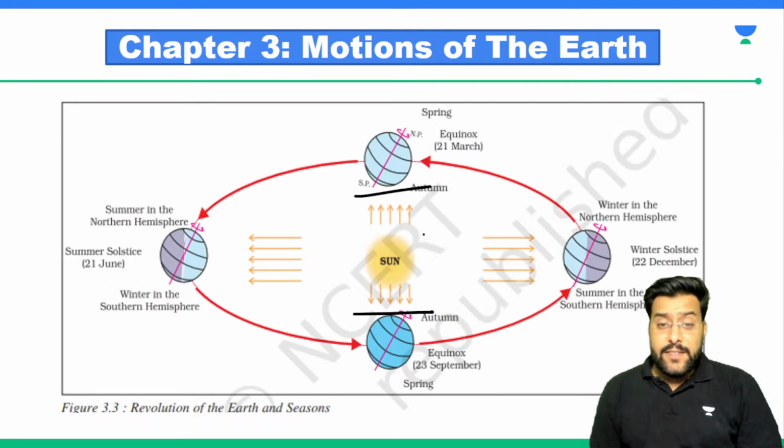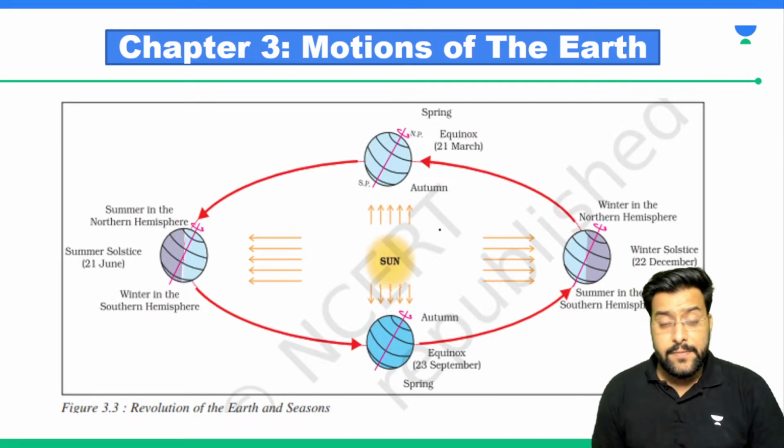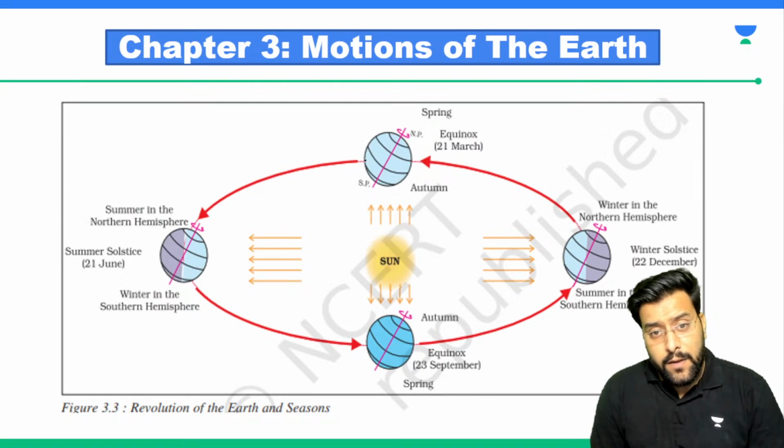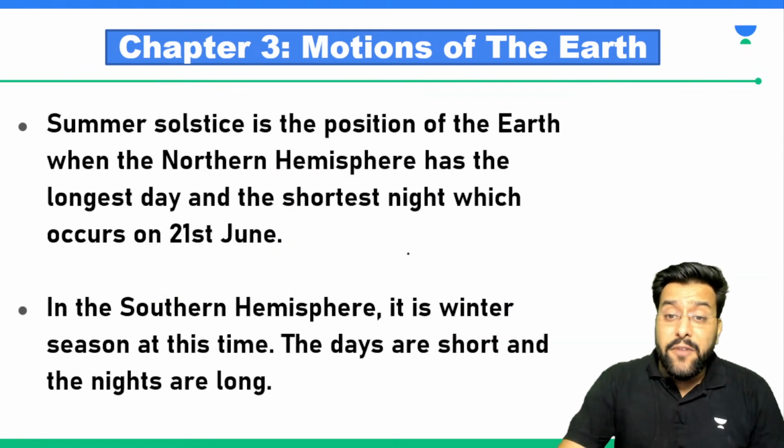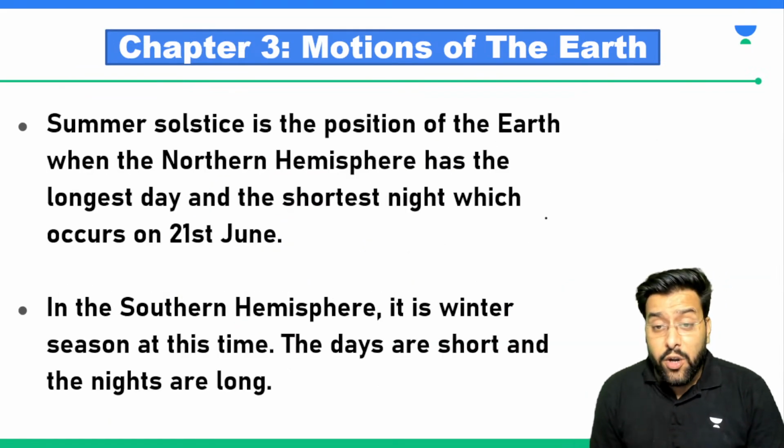Have a look at this. What happens is, this is sun. Remember we talked about the latitudes and longitudes.